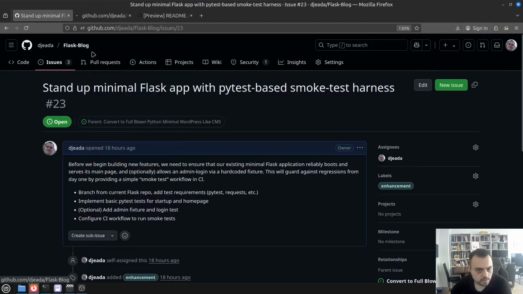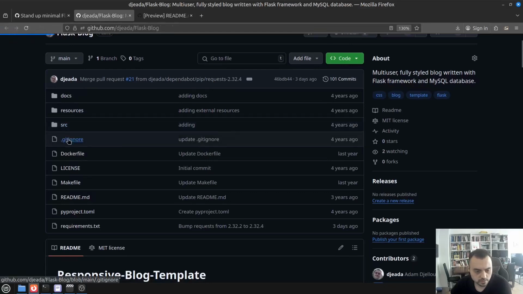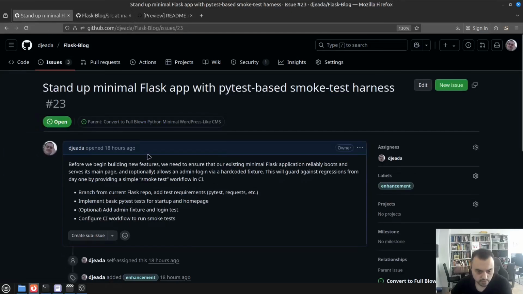Yeah, so as you can see, we have just a source directory, and there are no tests yet. There are different ways to add tests, different strategies, but I prefer to start with end-to-end tests just to make sure that everything works more or less in general.